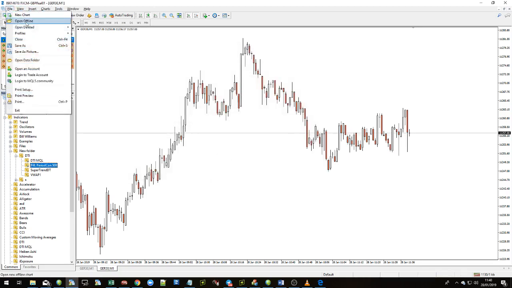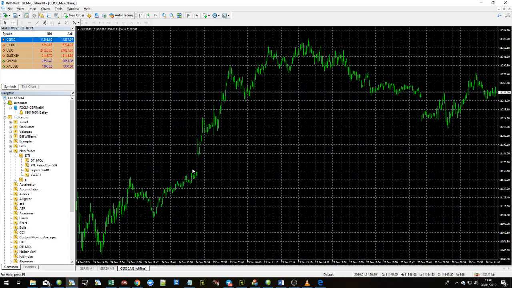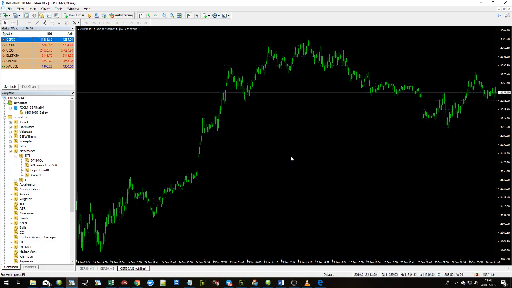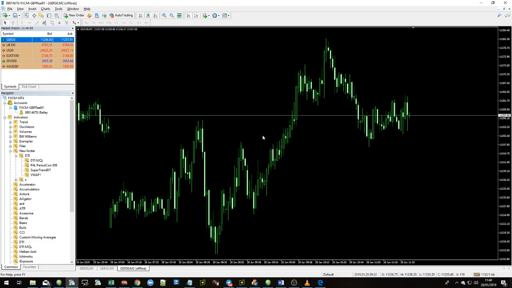File, Offline, double click on JUR 30 minute 2, and there you have it. That is your 2-minute chart. Now let's do the same thing. Control G, turn the grid off, shift it, turn it to candles, zoom in.